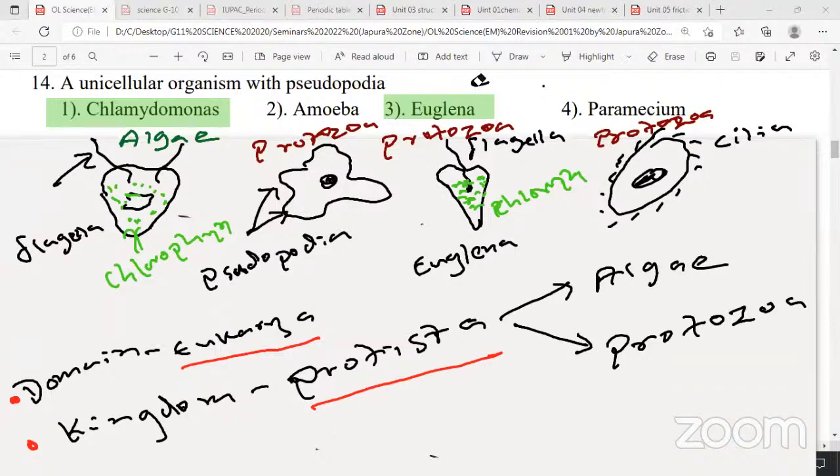Is that clear? So very easy, because not only to get the answer for this MCQ, if any other organism is given out of these 4, you should know the locomotor organelle and the domain and the kingdom. That's why I gave this. Right. Okay, I'll erase the screen now.